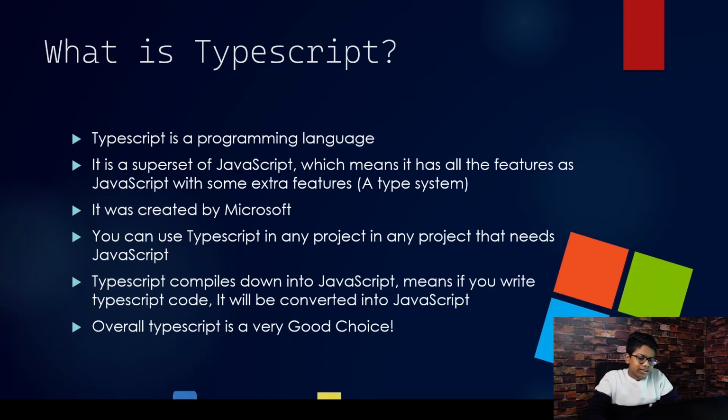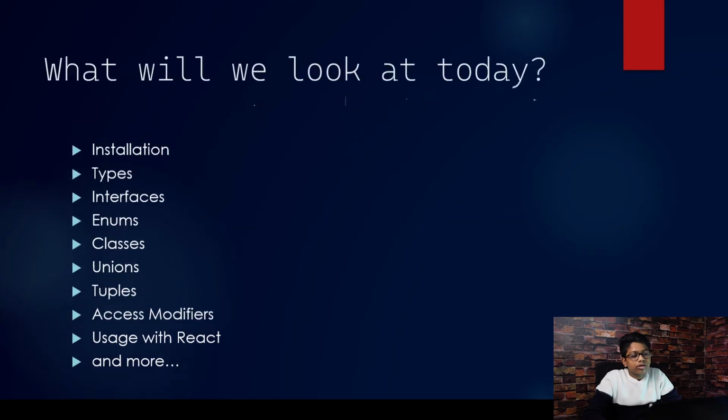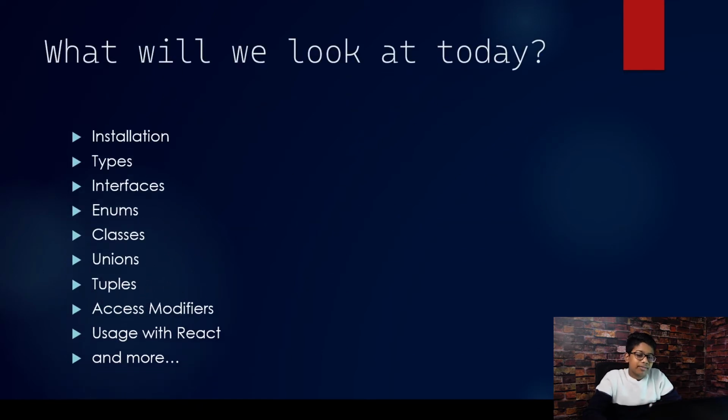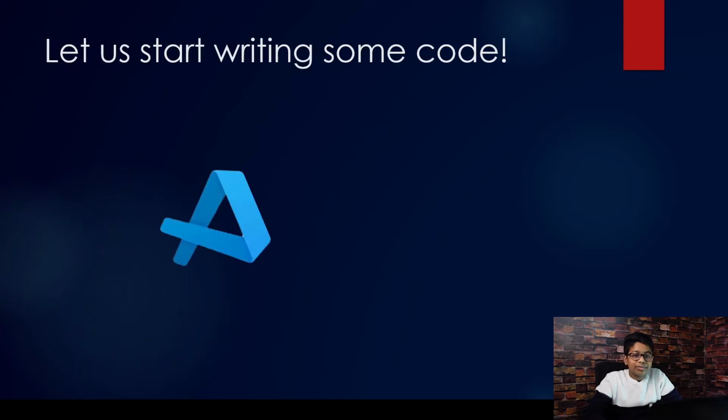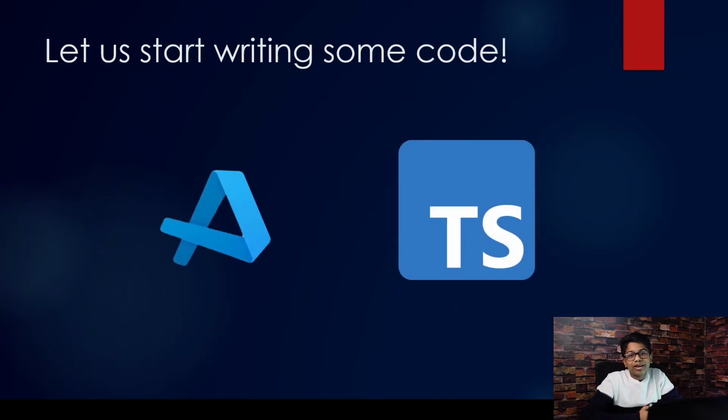You can see in the small diagram, it converts TypeScript into JavaScript. So what we'll be looking at today: we'll look at all these things of TypeScript. We'll have a look at the installation of the TypeScript compiler. We'll have a look at types, interfaces, enums, classes, tuples, union types, and a lot more stuff. You can look here. So let's jump into VS Code and start writing some code, and also let's install